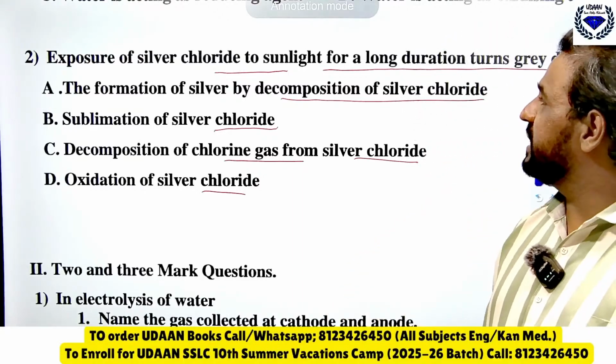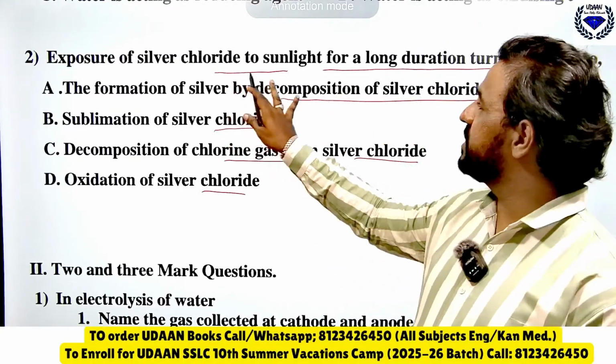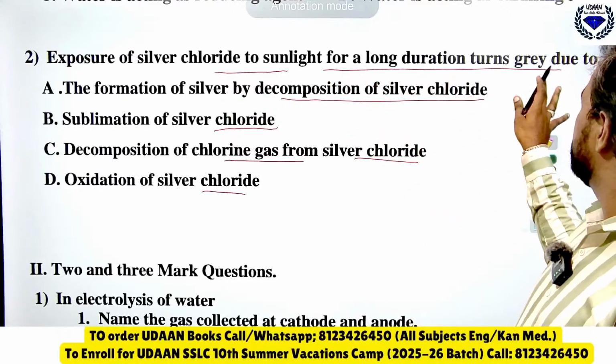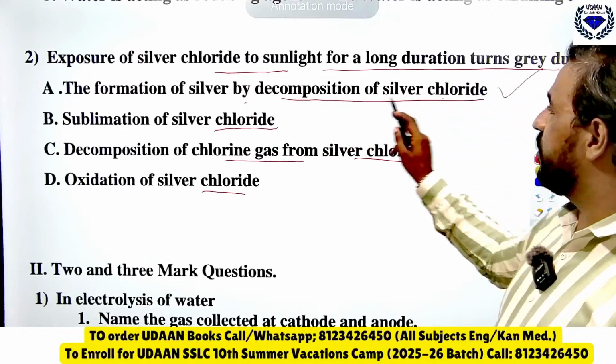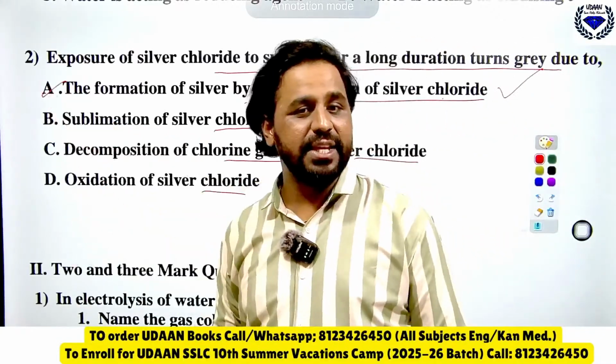Yes, see the right answer for this is what? Exposure of silver chloride to sunlight for a long duration turns gray due to formation of silver by decomposition of silver chloride. That is the right answer. Option A is right here.